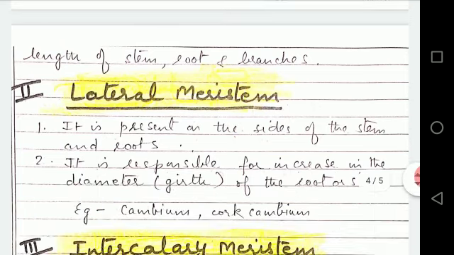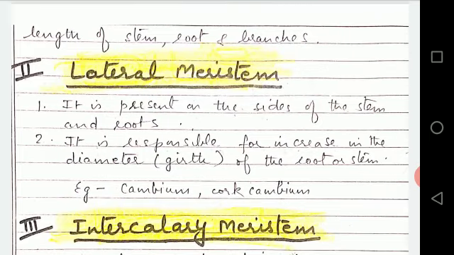Second type of meristematic tissue is lateral meristem. As the name indicates, this tissue is present on the lateral sides of the stem and roots.